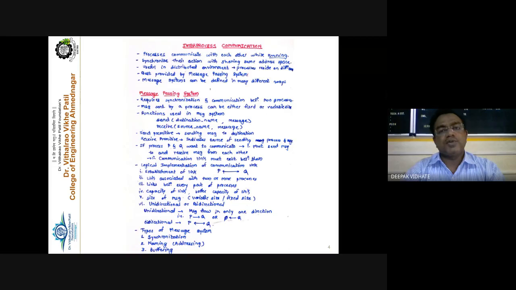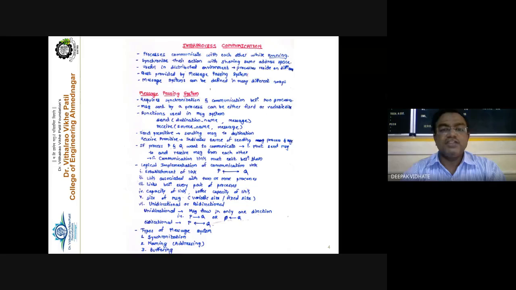There are certain properties related to the communication link. The communication link has some capacity, called the buffer capacity. Means while the sender is sending some message to the receiver process or to the destination, the link has some buffer capacity, meaning it can store some messages in it.